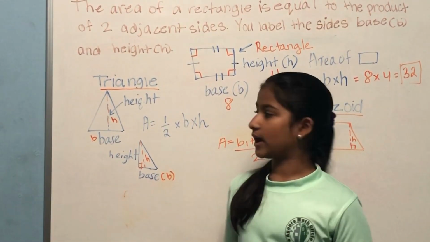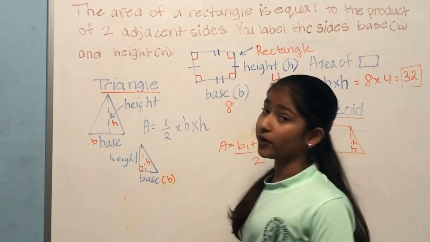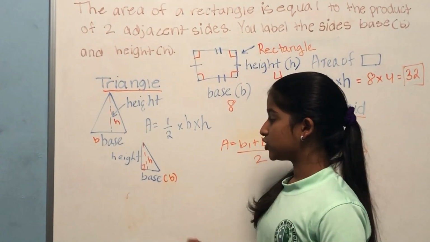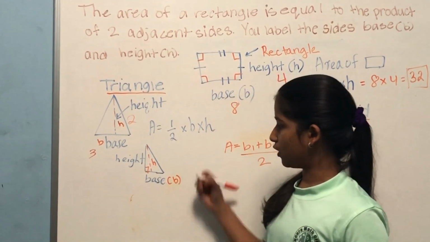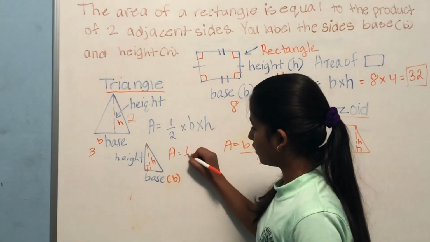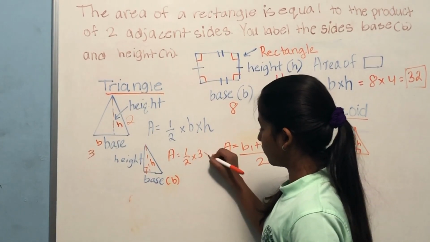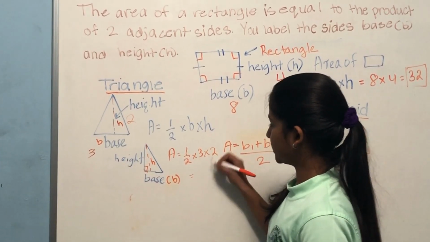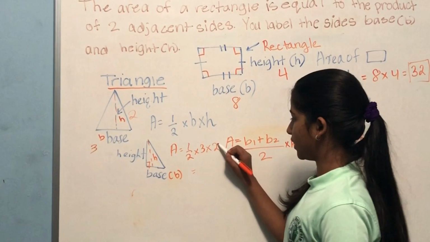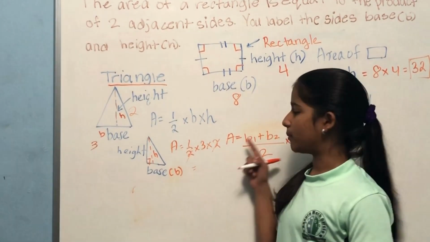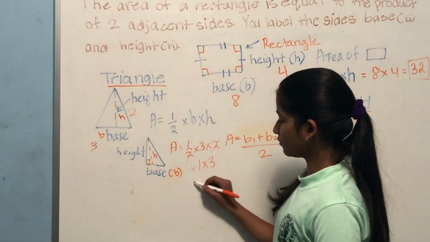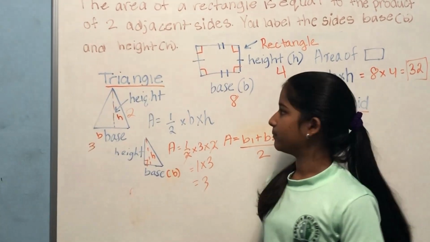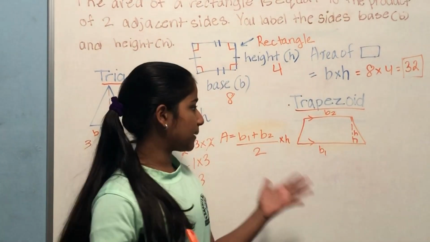So to solve for the area, all you have to do is half of base times height. So let's say that the base is 3 and the height is 2. All it would be is 1/2 of 3 times 2, and you can cross cancel over here because there's a 2 in the denominator and a 2 in the numerator, and you get 1 times 3, which is 3.